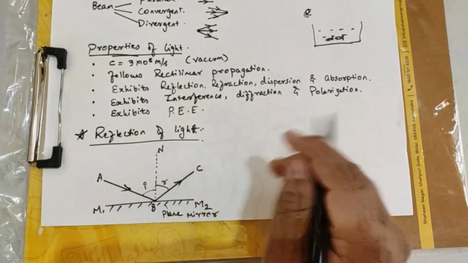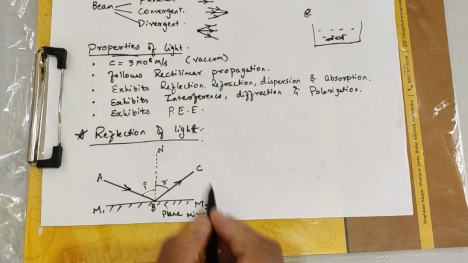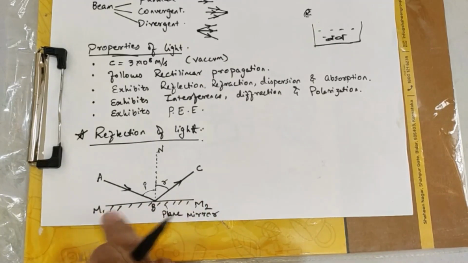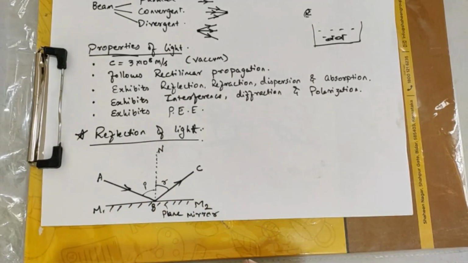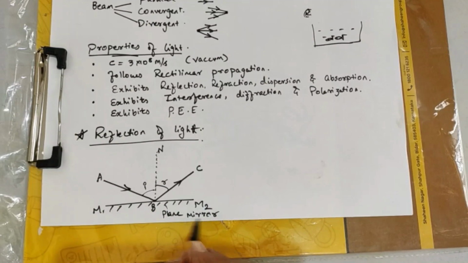So now coming back to this, what do you mean by reflection of light? As I had told you, now let us just observe the figure, what and all I have written. I have written something called M1, M2. There is a straight line with a few crossed lines below it. Yes. So this is basically known as a plane mirror. This is how you write what do you mean by a plane mirror.